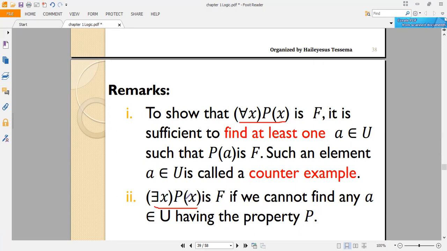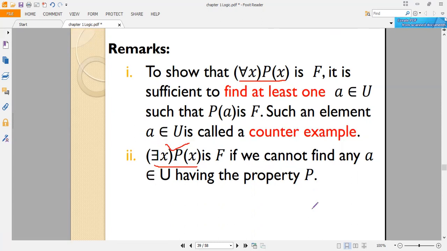ስለዚህ there exists x p of x አንድ ኤሌመንት በቂ ነው ትሩ ለማድረግ ይሄን ስቴትመንት ይሄን open preposition with a quantifier ይሄን open preposition satisfy ለማድረግ እና true ለማድረግ አንድ ኤግዛምፕል በቂ ነው። but if we cannot find that one example ያንን አንድ ኤግዛምፕል ማግኘት ካልቻልን ግን we make it a false statement false እናደርገዋለን ማለት ነው። This is how to check the truth or falseness of the given open preposition using quantifiers.